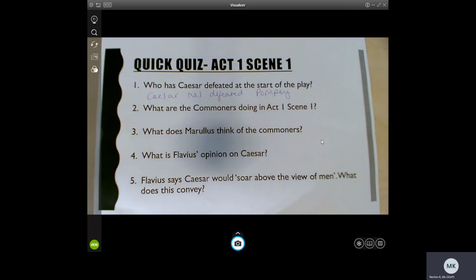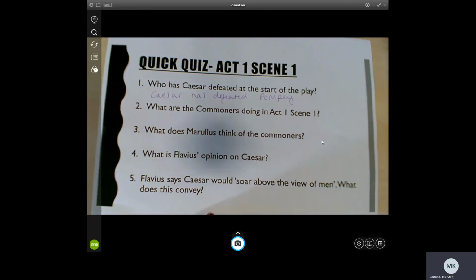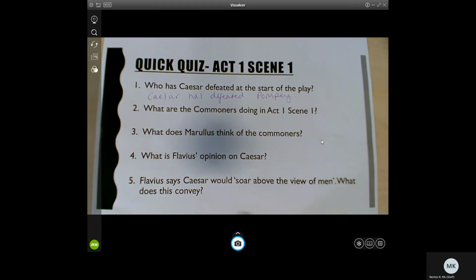Remember, Rome is not ruled by a king at this point or an emperor. It's ruled by a senate, a group of people who have been chosen to rule over the city and the empire.